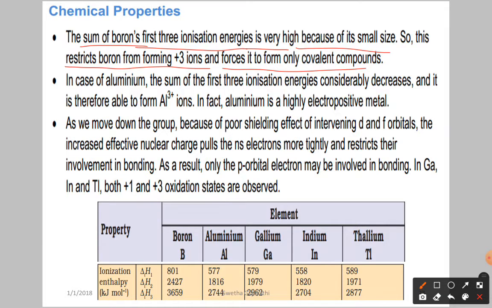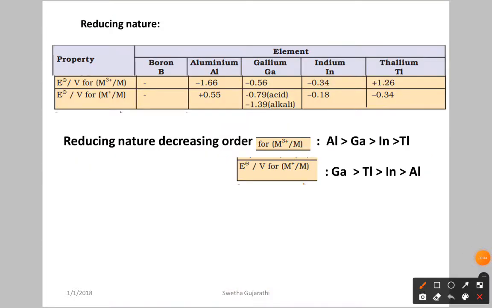Here I am going to the slide which we discussed in the last video. If you see, we got this here. So what happened? Boron doesn't have the +3 state, isn't it? Why? Because its ionization enthalpy is high and it is not willing to lose three electrons, because it has a small size.